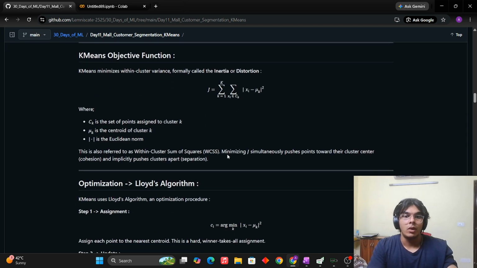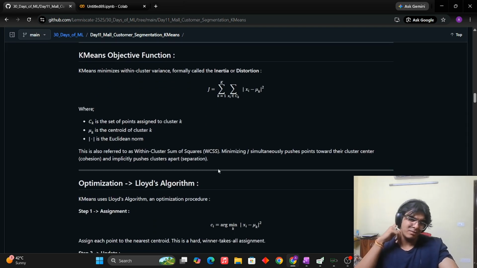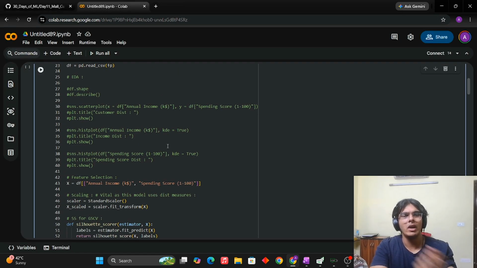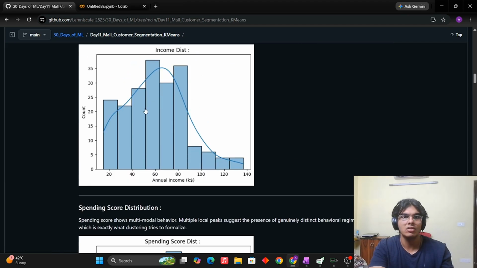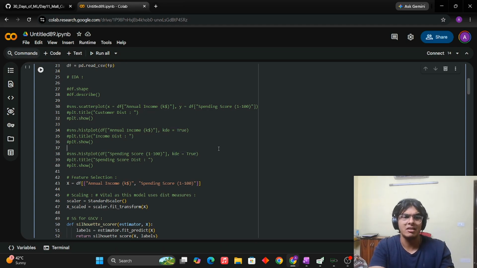Now comes the main problem. You can read this, but it's basically theory, and I'll explain it in a much better way. First of all, let me go back to the code. You can look at the code as well. This is simple. This is how you get the histogram, the histplot. KDE means kernel density estimate. When you see how we have printed these stacks of data here, we have got this line showing how close it is to a Gaussian distribution. So KDE equal to true enables us to get this line in the plot. You can remove it as well.